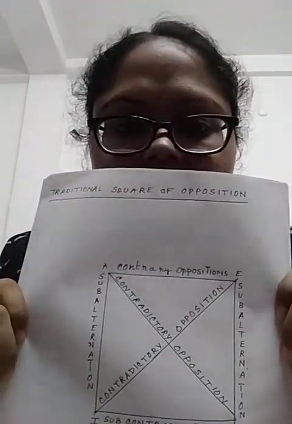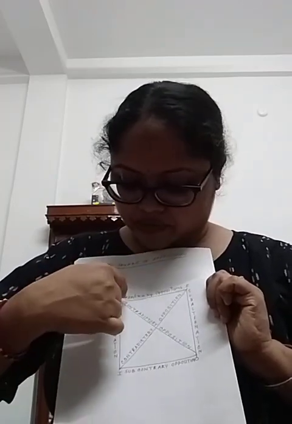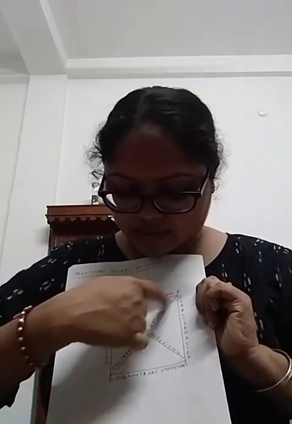Aristotle described these four oppositions in a square, which is called the square of opposition. This one is the square of opposition. Here this is the square. Here A, E, I, O, four propositions. Here A and I, it is sub-alternation. This one A to E, contrary opposition, and E to I, sub-alternation, and I and O, there is sub-contrary opposition. In the same way, this one, this is contradictory opposition.